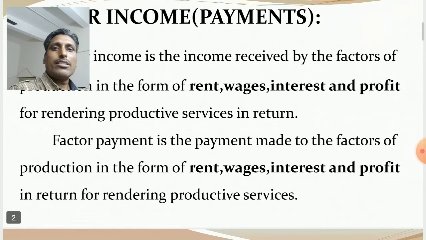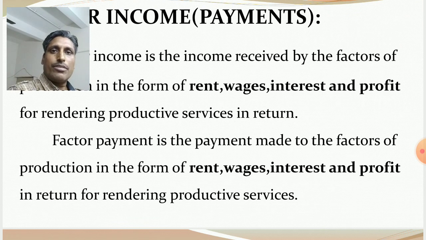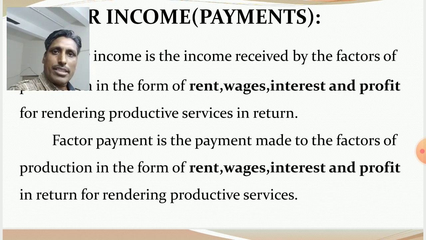And in case of factor payment, the farm sector and the government sector make payment to the factors of production offered by the household sector in the form of rent, wages, interest and profit. Both factor income and factor payments remain the same thing.